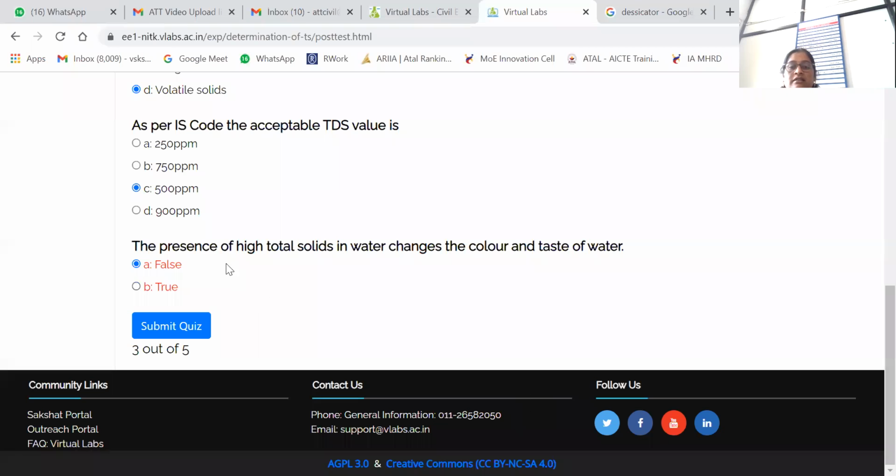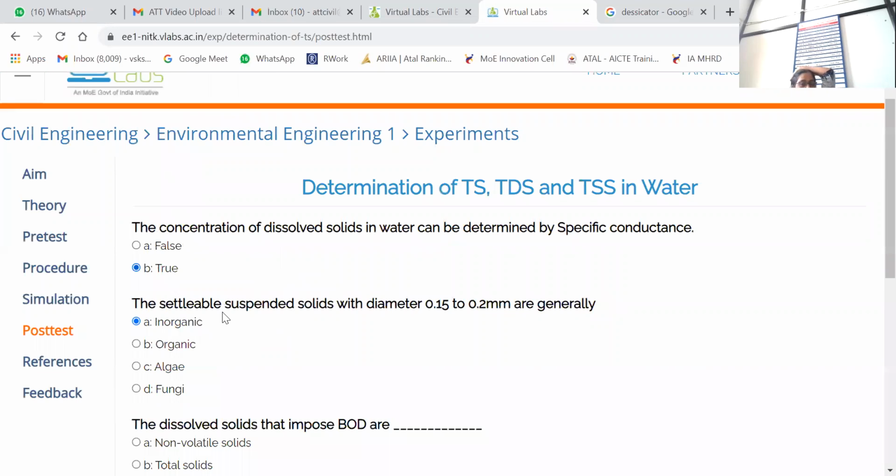Color and taste will change due to dissolved solids. Total solids specifically will change the turbidity. So these questions with answers, I will forward you in the teaching line.